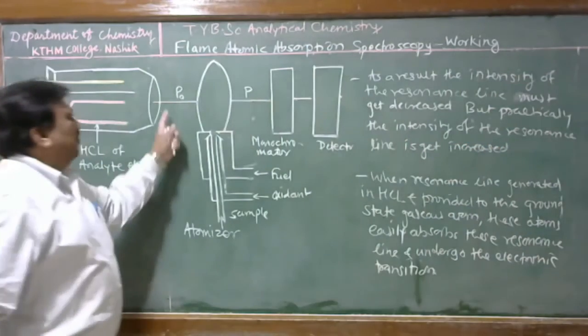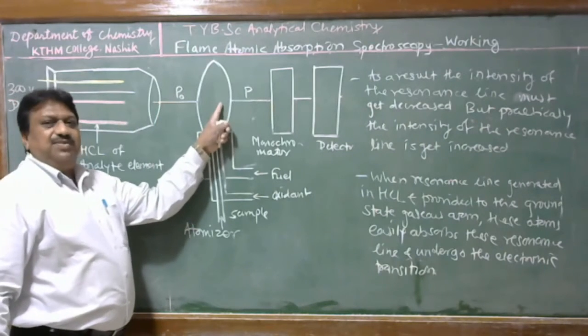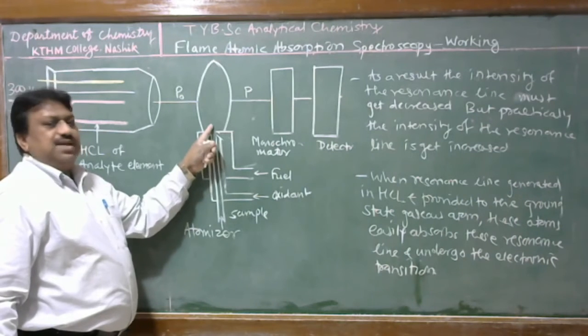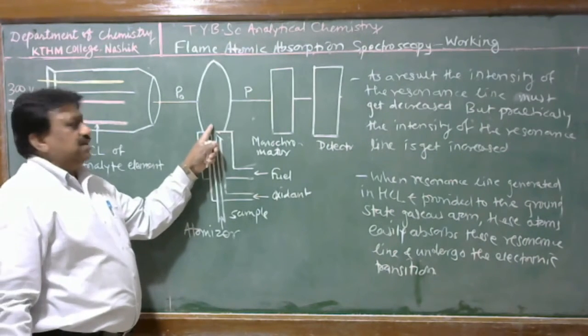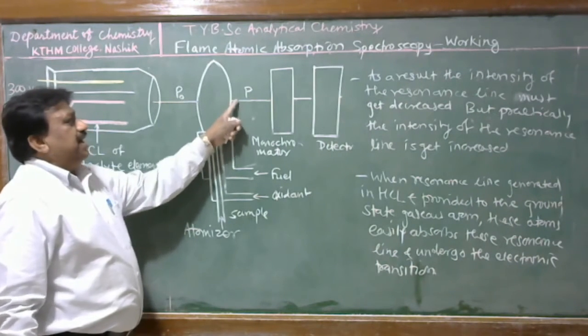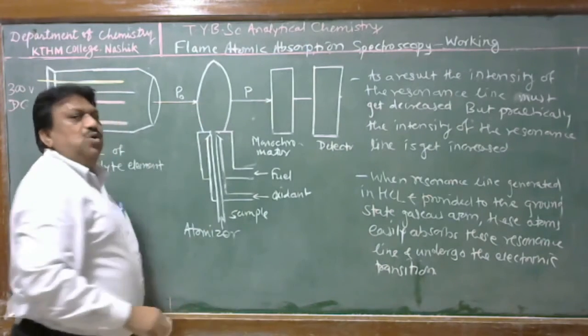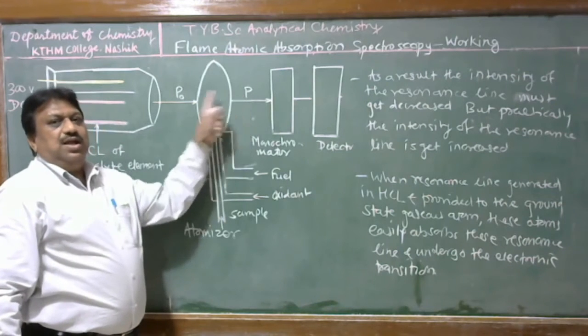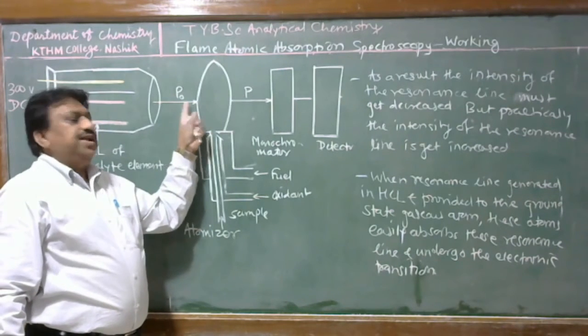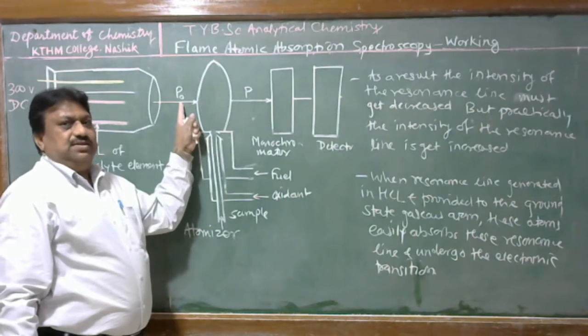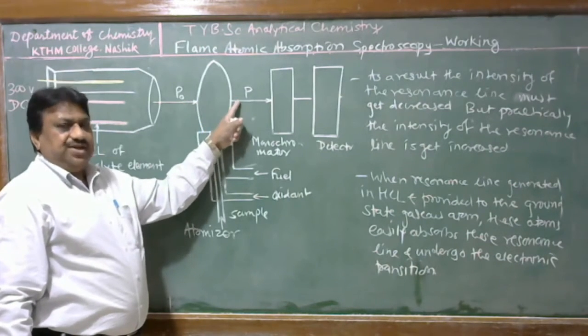That means here, when this resonance line falls on the flame containing gaseous metal atoms, part of this resonance line is absorbed by the gaseous atoms in the flame, then radiant power must get decreased. P is found to be less than P0, and transmittance is the ratio of P upon P0, which means it is less than 1. That means a fraction.